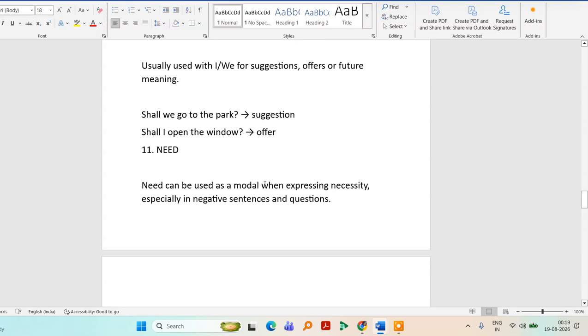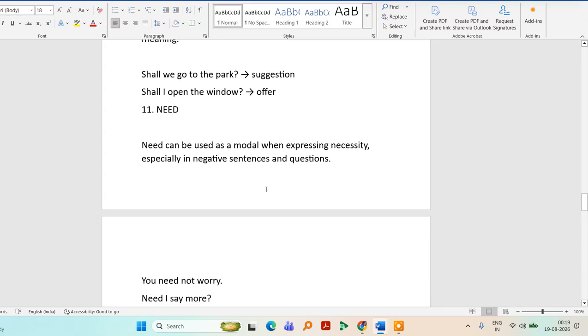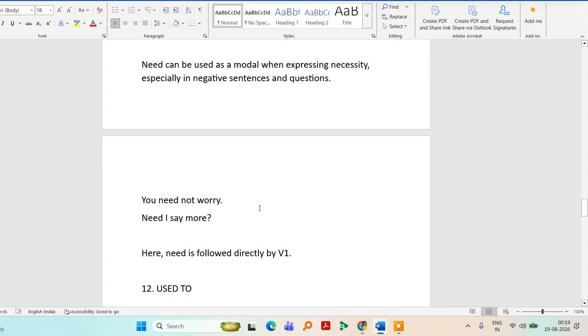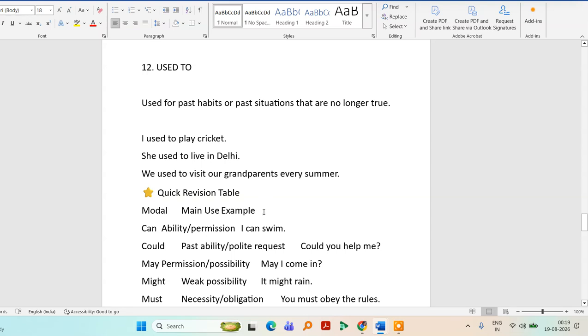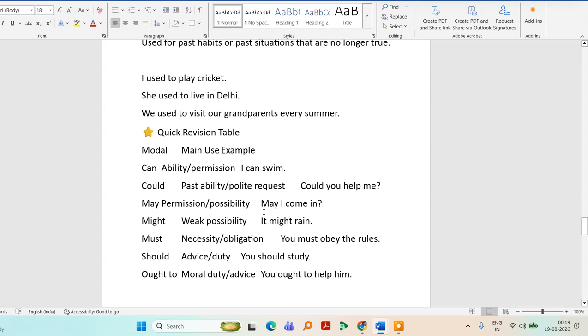We use need as a modal verb when expressing necessity in negative sentences and questions. You need not worry. Need I say more? We use used to when we want to talk about past habits or past situations. I used to play. She used to live in Delhi. I have explained the concept of modal verbs very clearly. I hope you have understood.